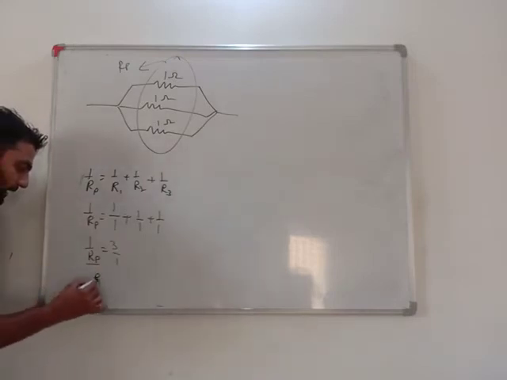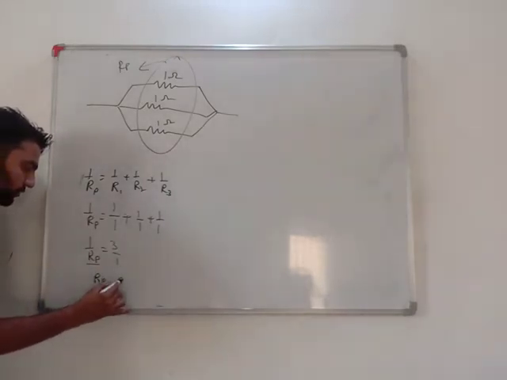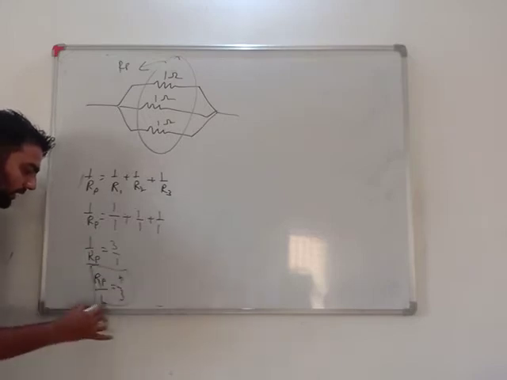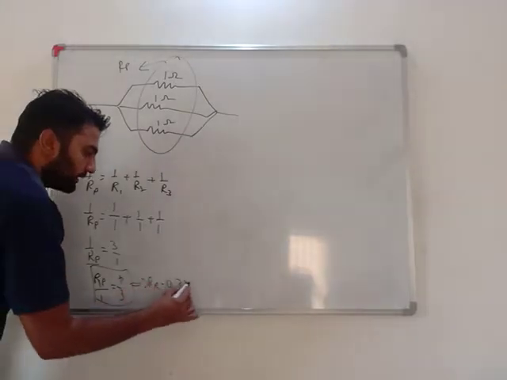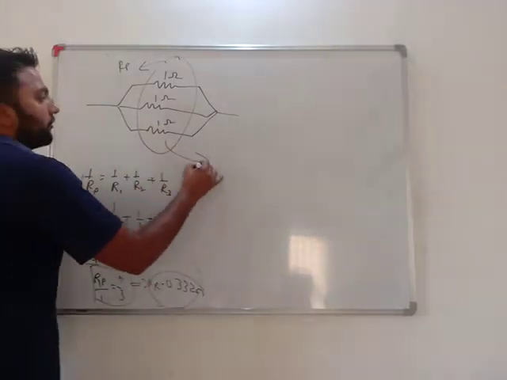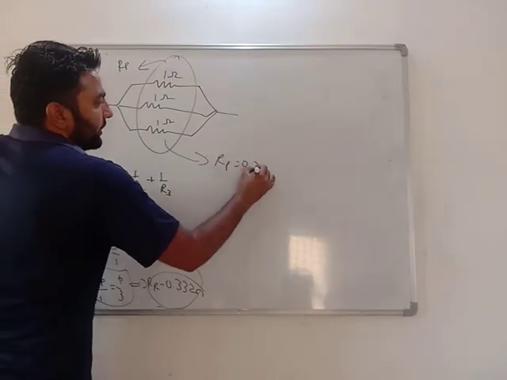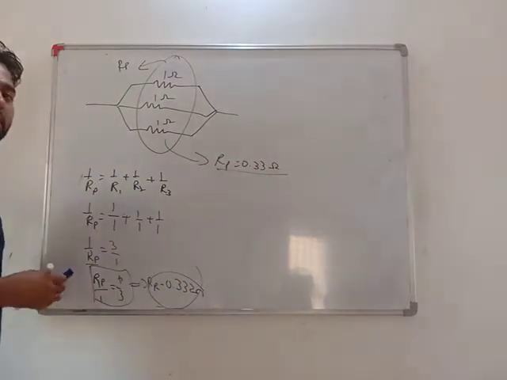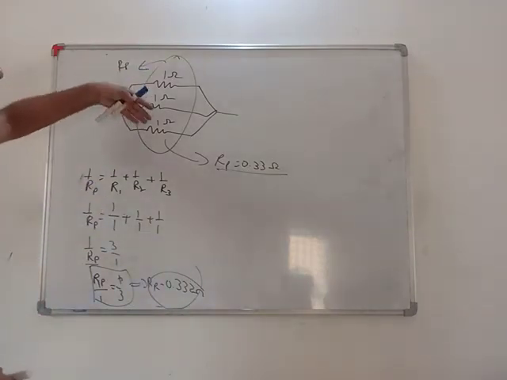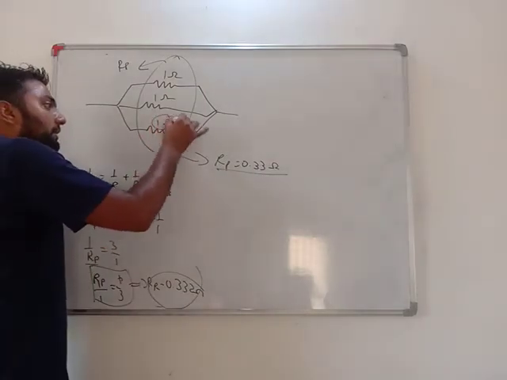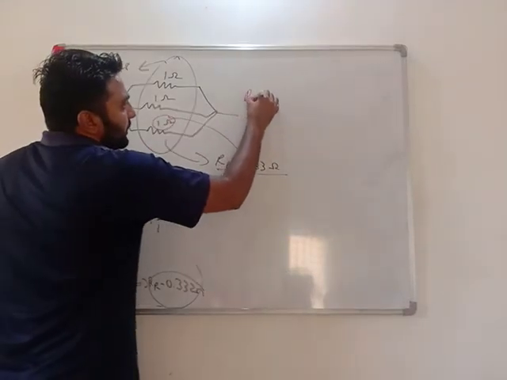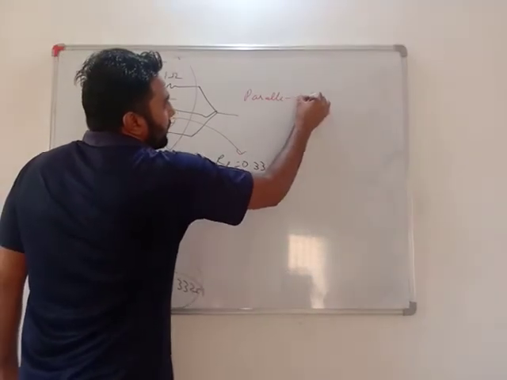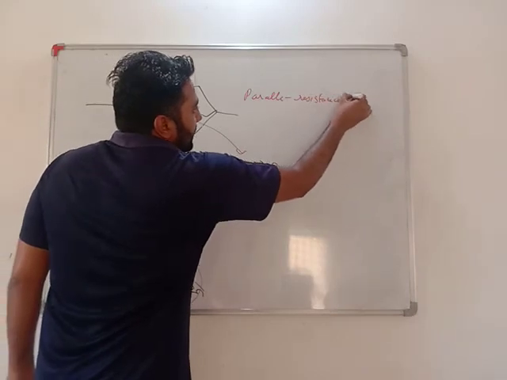Reciprocate it. Rp upon 1 equals 1 upon 3, and Rp upon 1 is Rp. So Rp equals 1 upon 3, which is 0.33 ohm. Very important: the overall effect will be 0.33 ohm. See, my dear students, the lowest individual value is 1, all of them are 1, but the overall value is even lesser than the lowest value. So very important: in parallel, overall resistance decreases.